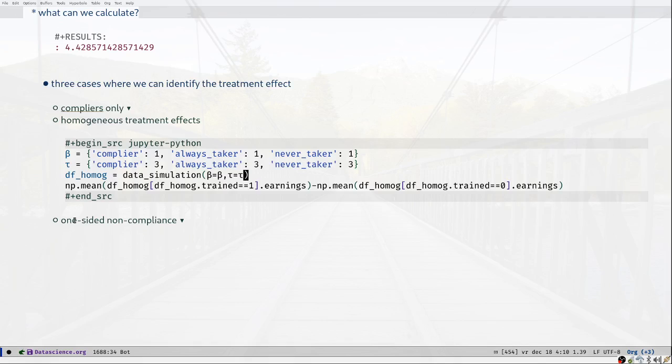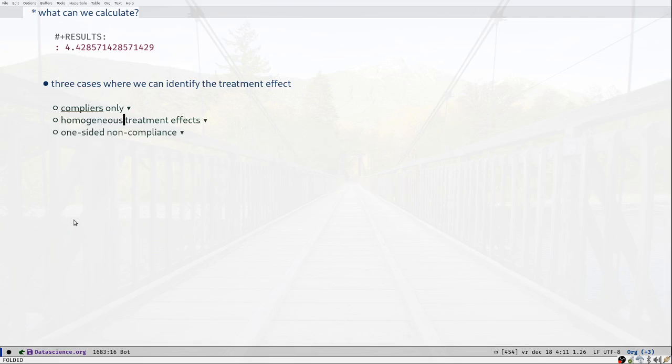So we generate our data frame, df, for the homogeneous case, and then again I compare the conditional mean, conditional on being trained, and subtract the mean conditional on being not trained. If we calculate that again, we're getting pretty close to 3. But again, this case is also fairly trivial, because there are no heterogeneous treatment effects anymore, since I've assumed symmetry in this case.